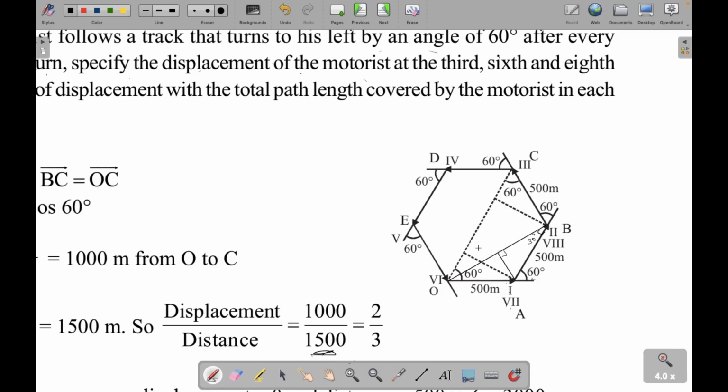So x upon 500 will be root 3 by 2. So most of the time, we call this a projection. So if you know the hypotenuse, and you have to find the side that is touching the angle, it will be 500 cos 30. If you have to find the one which is not adjacent, not touching this angle, it will be 500 sin 30.